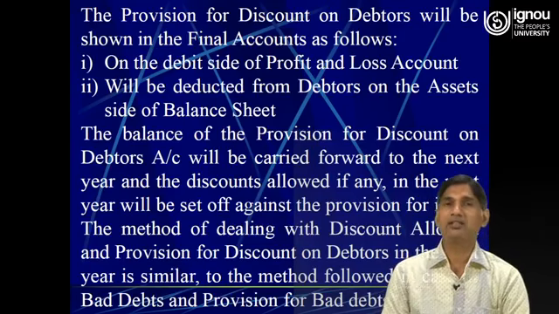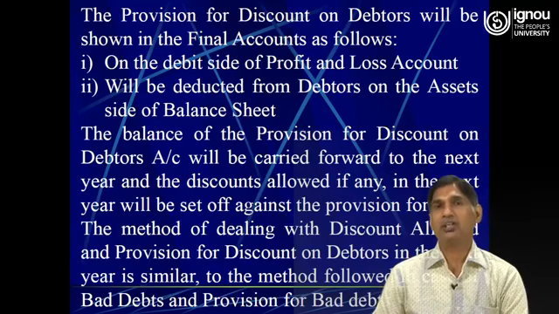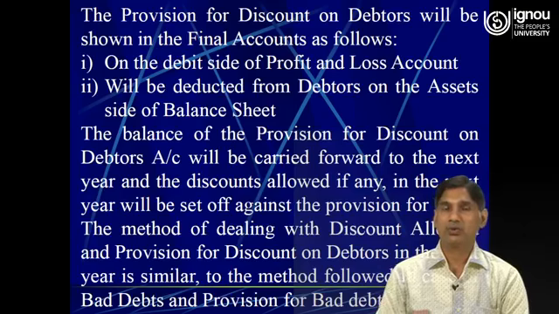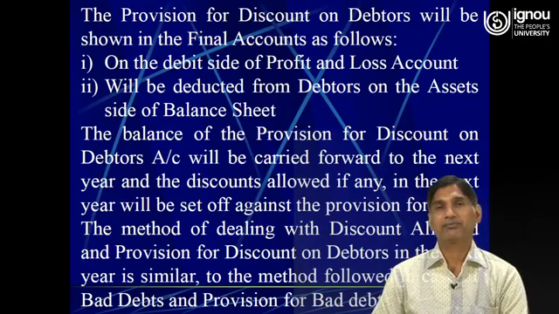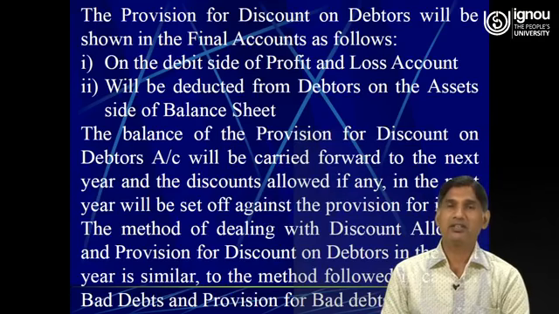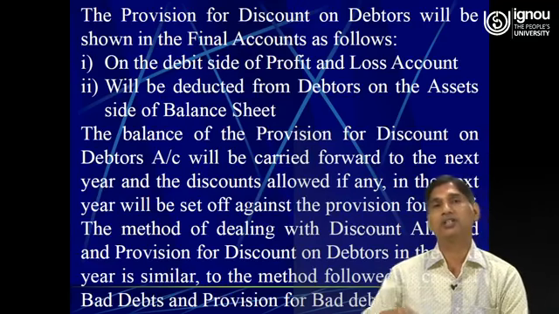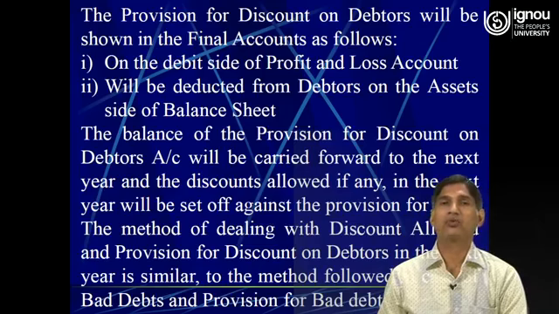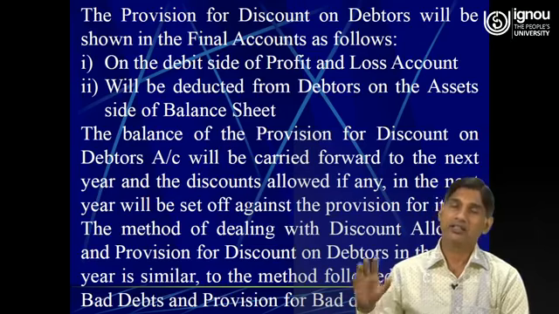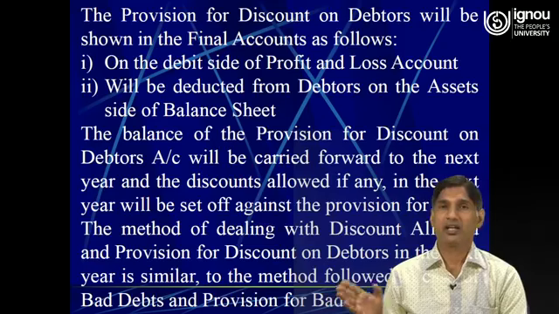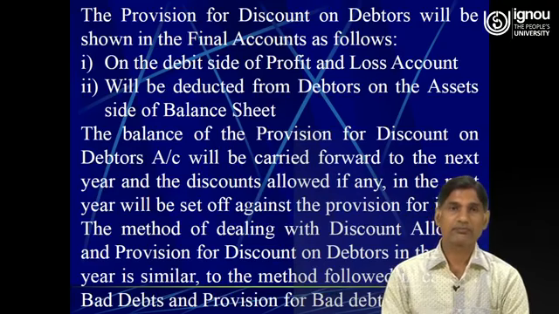So if we apply this equation and arrive at a positive amount, it means the surplus amount, and this amount will be shown on the debit side of the profit and loss account. And when we apply this equation and arrive at a negative amount, that amount will be shown on the credit side of the profit and loss account. Instead of the debit side, the negative amount will be shown on the credit side of the profit and loss account.